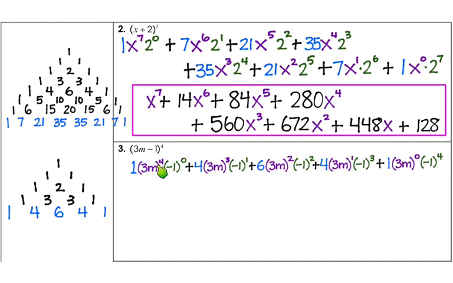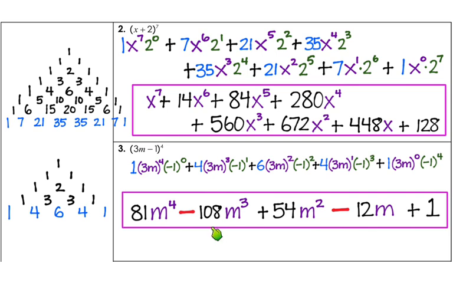Now we need to do simplification. -1 to the 0 is just 1. So this is just going to be 3 to the 4th m. Well, 3 to the 4th is 81. So we've got 81 m to the 4th. This next term, we've got 4 times 3 to the 3rd. So 4 times 27 times -1. And we're going to have -108. And then you're going to keep doing that with each one of these terms, simplifying it. Okay.